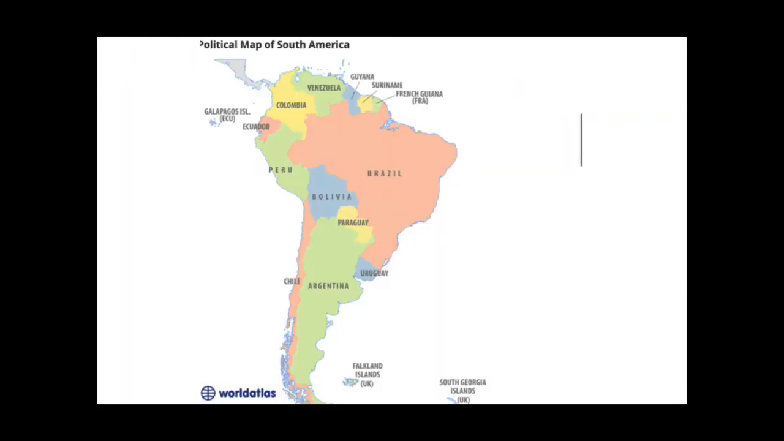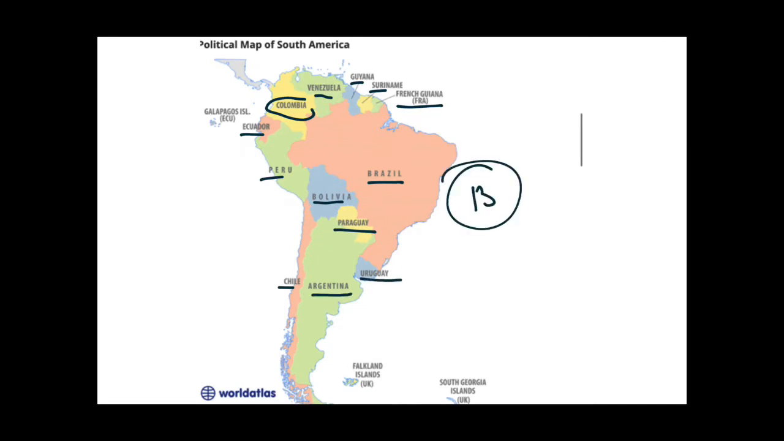So guys, as you can see over here, this is the political map of South America. There are 13 countries in South America. This is Colombia, Venezuela, Guyana, Suriname, French Guiana, Ecuador, Peru, Bolivia, Brazil, Paraguay, Chile, Argentina and Uruguay. These are the 13 countries which lie in the South American continent.